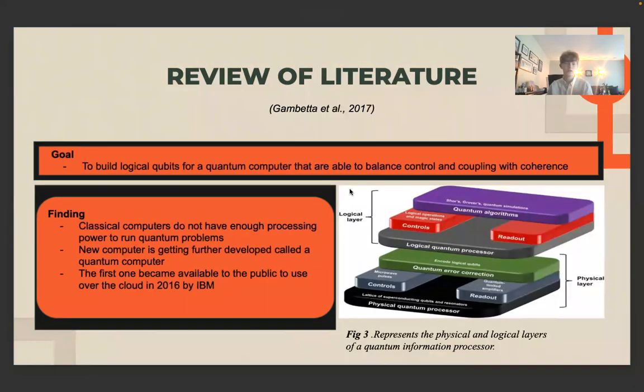The goal of my second article was to build logical qubits for a quantum computer that are able to balance control and coupling with coherence. What this article found was that classical computers do not have enough processing power to run quantum problems, but a new computer is getting further developed called the quantum computer.